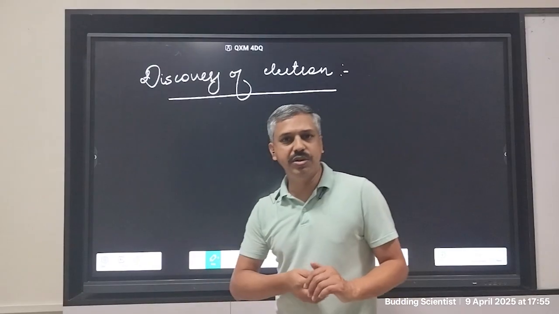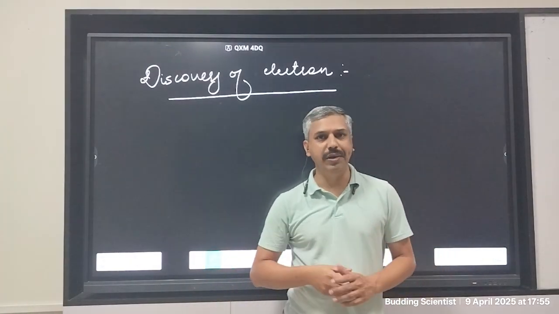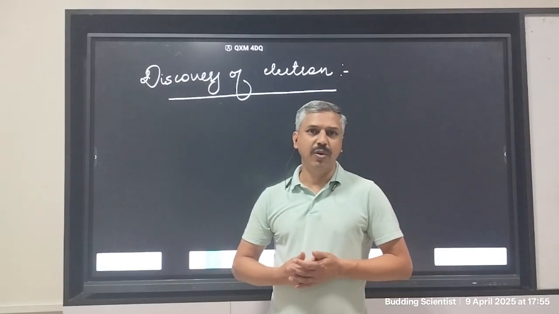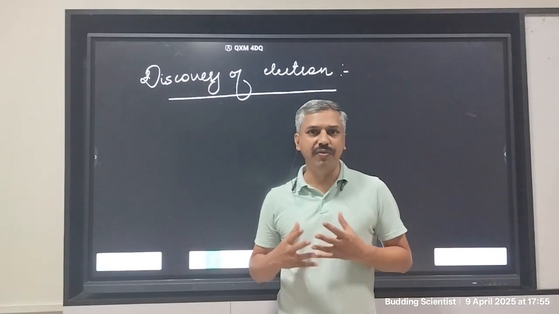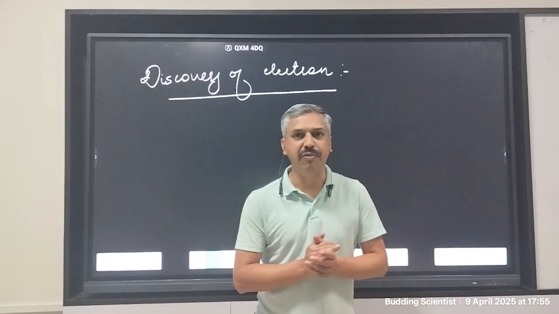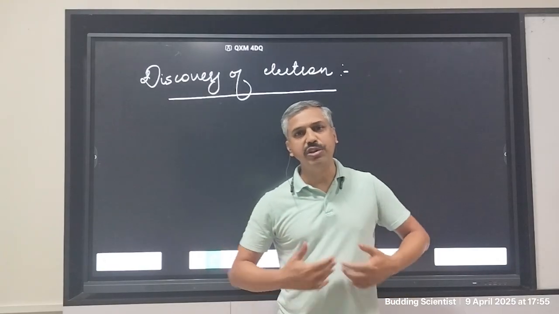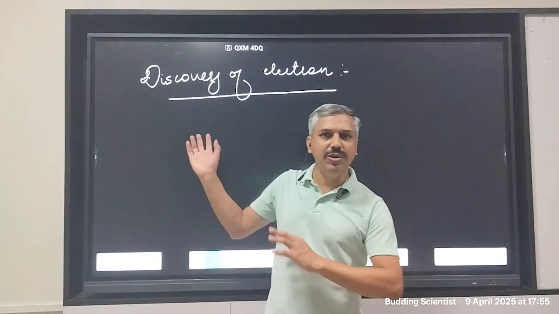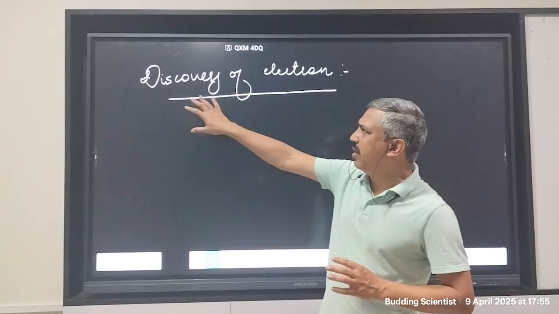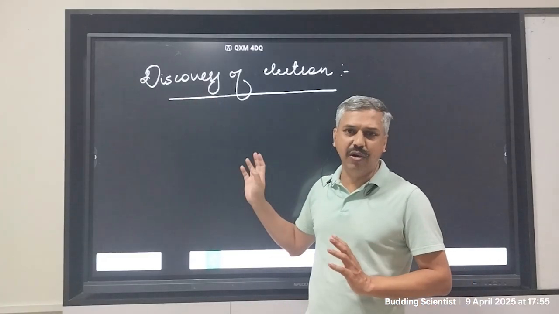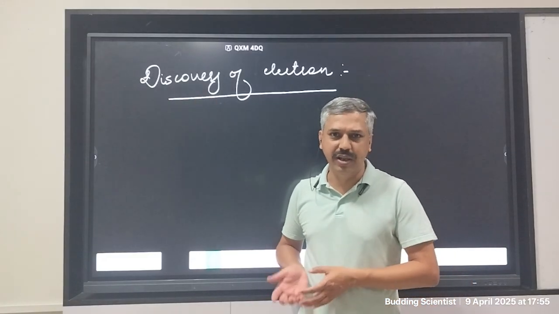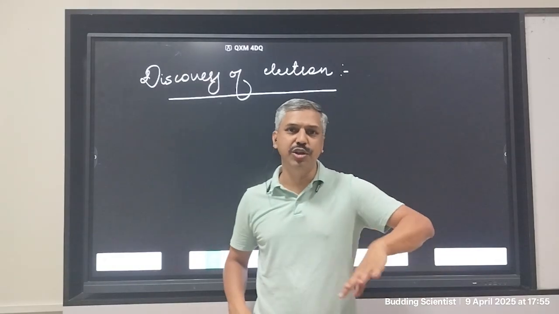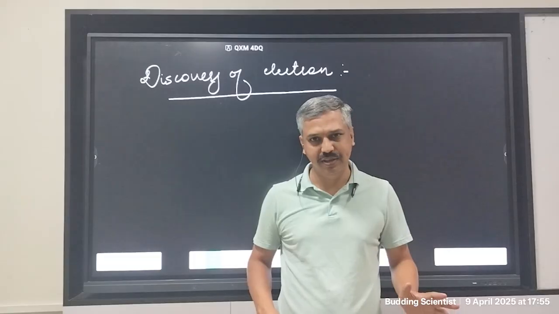Now the typical questions about the discovery of the electron are: who discovered the electron, when was the discovery performed, when was that experiment performed, what award was given to that scientist. These are all called facts. There is no science in that. For example, the question who discovered the electron: the answer is J.J. Thomson discovered the electron. There is no science in it. This is a historical fact. This question should be asked in history, not in science.